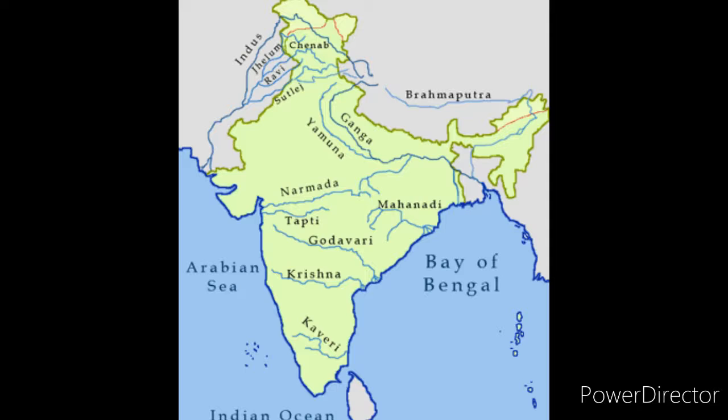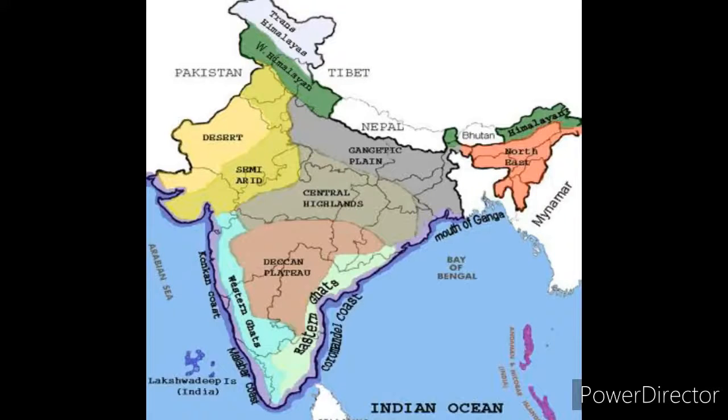The portion of the peninsular plateau lying to the south of the Narmada is a triangular landmass. See here, the shape of the Deccan Plateau is a triangle, and non-perennial rivers depend on the rains. Most parts of the plateaus depend on the rains only, and they cannot produce a second crop of the season because they do not have water facilities. The triangular landmass is called the Deccan